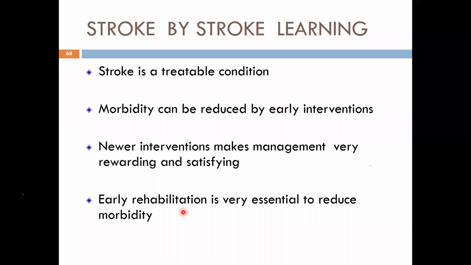So you have to be very alert when you are treating stroke, and you have to be very fast. Remember FAST. Face, speech, and then what? What is A? F-A-S-T. Face, arm, speech, and T is time. Okay? Okay, next slide, please.